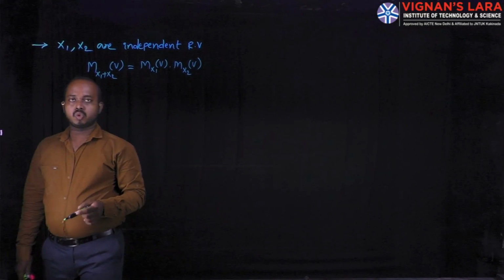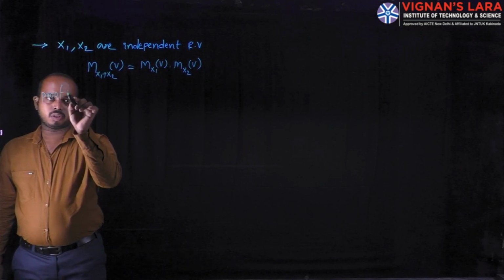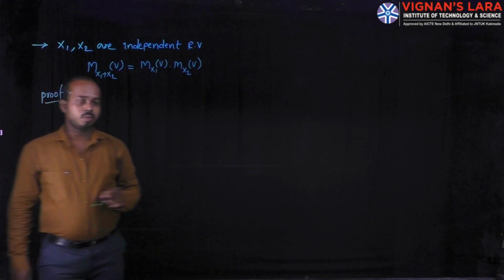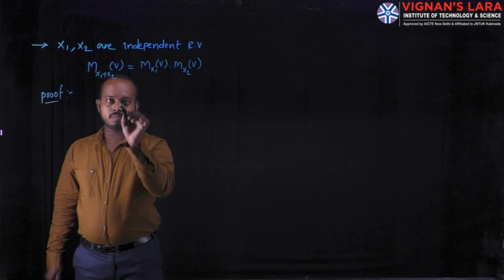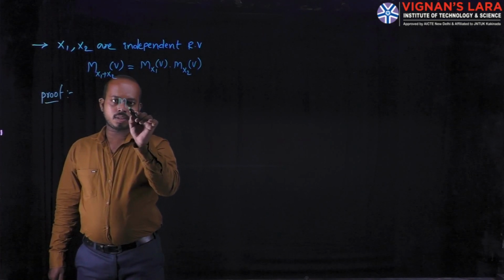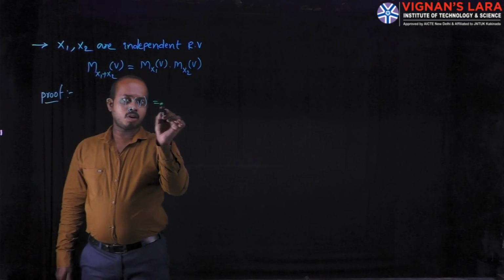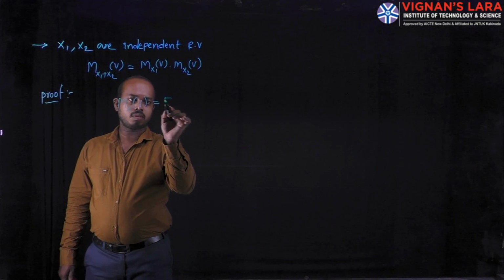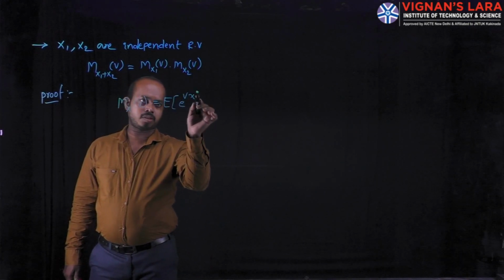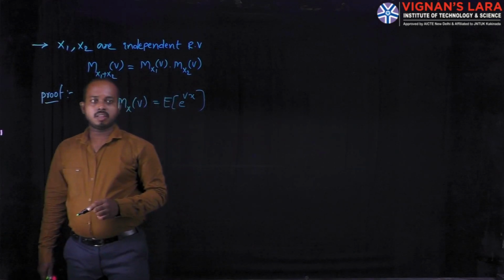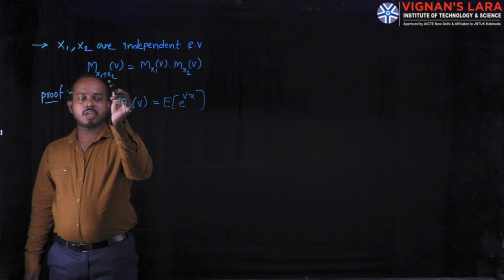You can obtain this one by considering the basic definition of the moment generating function. The basic definition is M x of v is equal to expectation of e power vx. Here, in the position of x, I consider the quantity x1 plus x2.